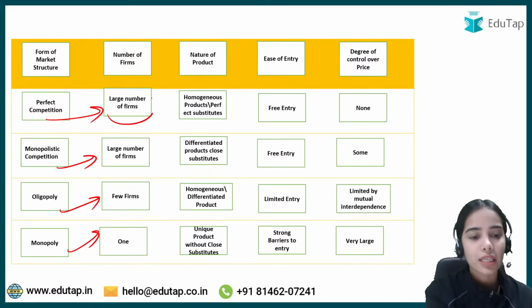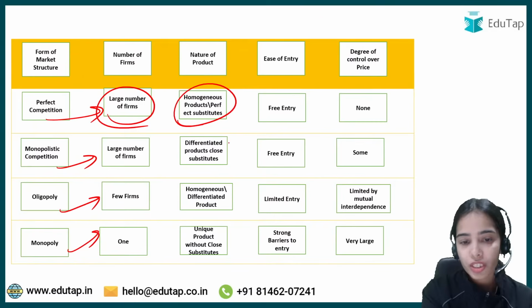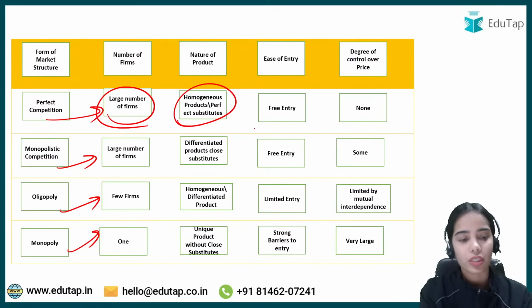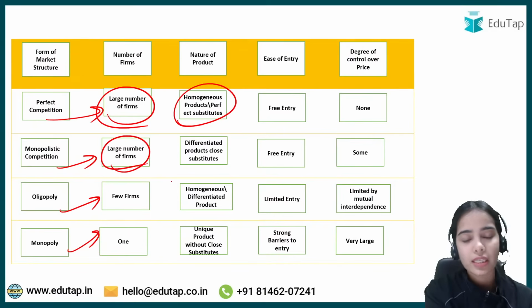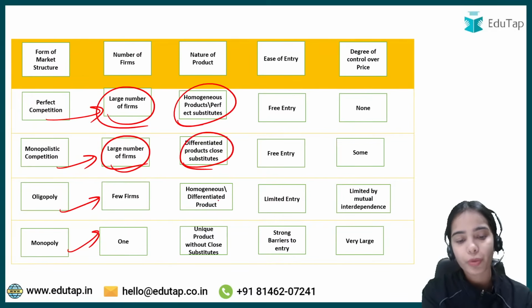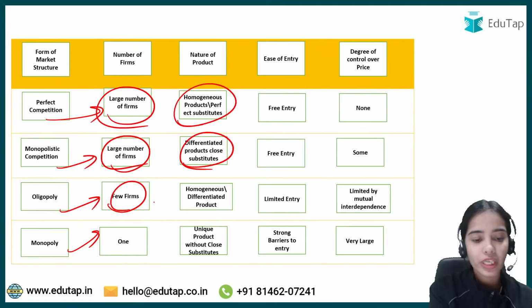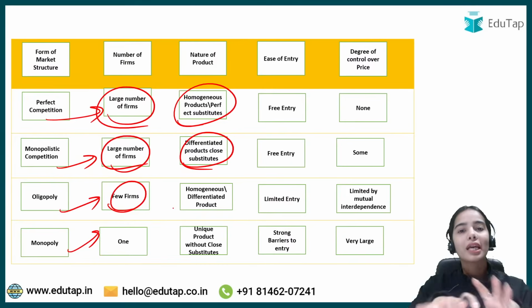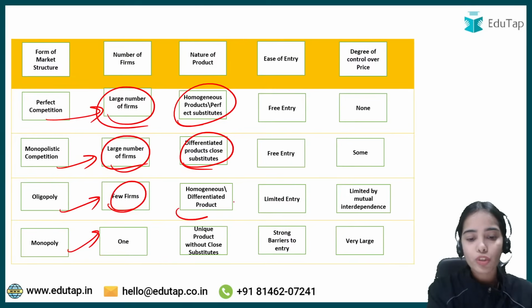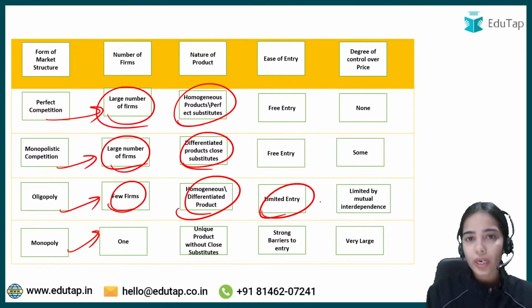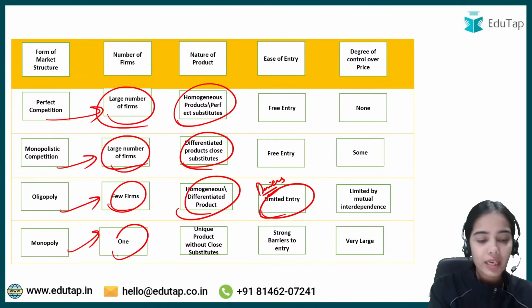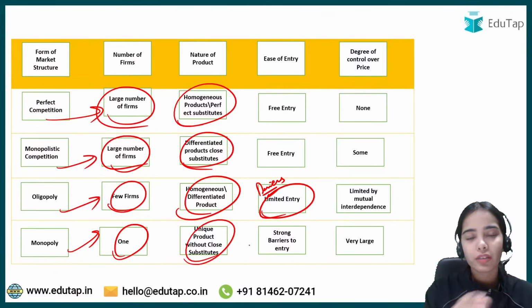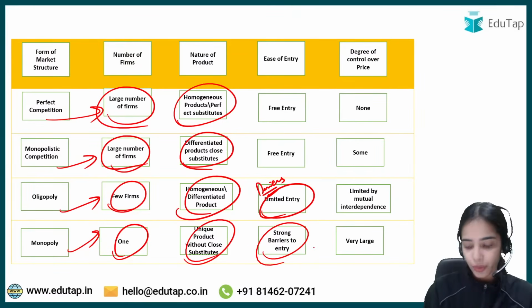Perfect competition has a large number of buyers and sellers, homogeneous products that are perfect substitutes of each other. Monopolistic competition has a large number of buyers and sellers, differentiated products that are close substitutes. Oligopoly has few firms, few large firms that have a major market share, homogeneous or differentiated product. There can be limited entry or exit. That means there are barriers to entry and exit. Monopoly is only one seller, unique product without close substitute, strong barriers to entry.